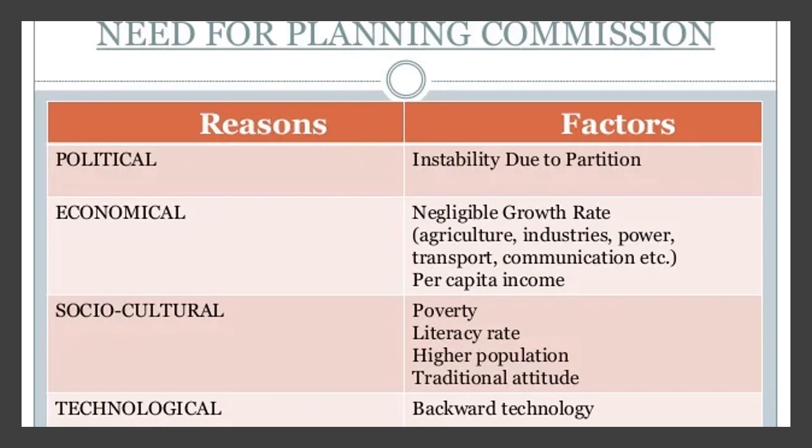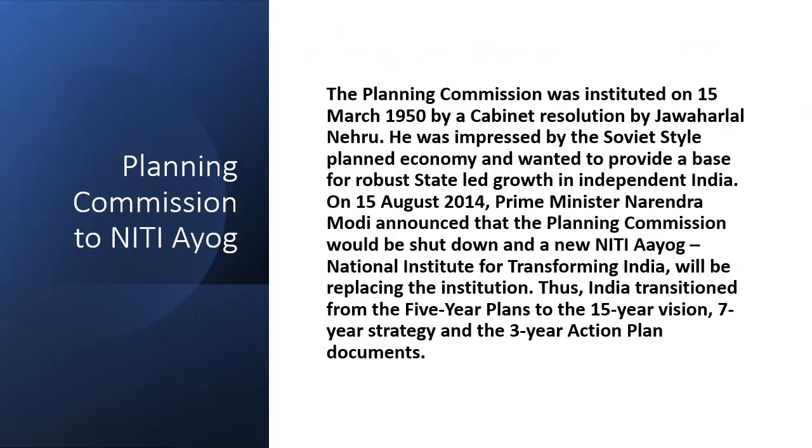Then we have economical factors: growth rate was very low, per capita income was low, and agriculture was going down. These were the economical factors for which the implementation of a policy was required. Then socio-cultural factors include poverty, literacy rate and higher population, and technological factors meant obsolete and outdated technology. All this led to the formation of the Planning Commission.